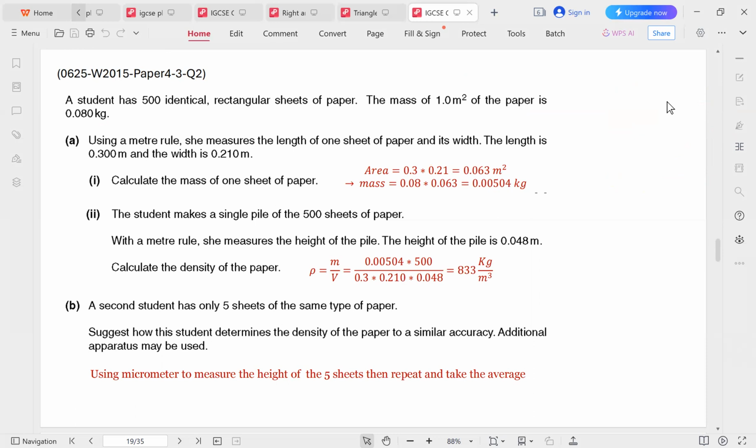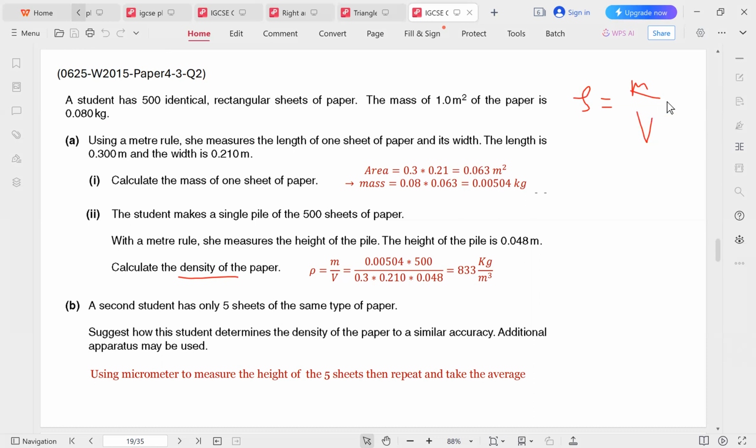The student makes a single pile of the 500 sheets of paper. With a meter rule, she measures the height of the pile. The height of the pile is 0.048. Calculate the density. So since we want the density, we remember the rule for density, which is rho equals m over v. We already have the mass.